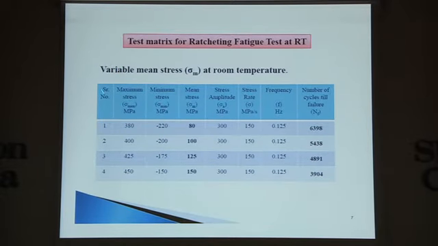These are the few tests I conducted, and this is the life of these specimens. For variable mean stress, the amplitude and rate are kept constant.